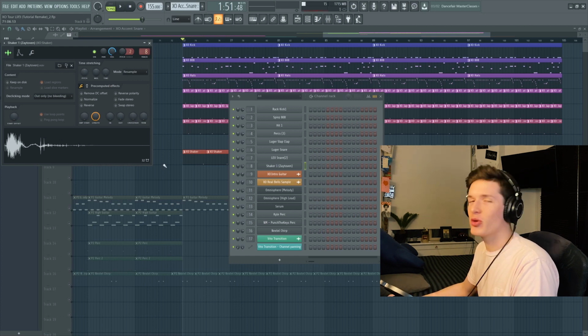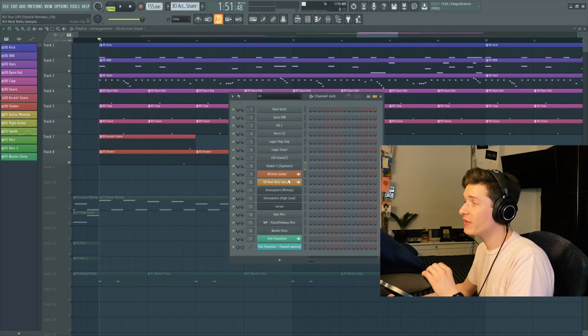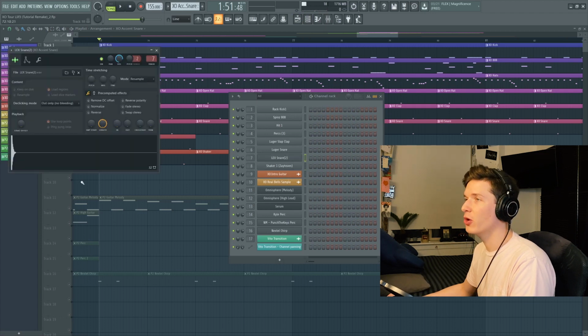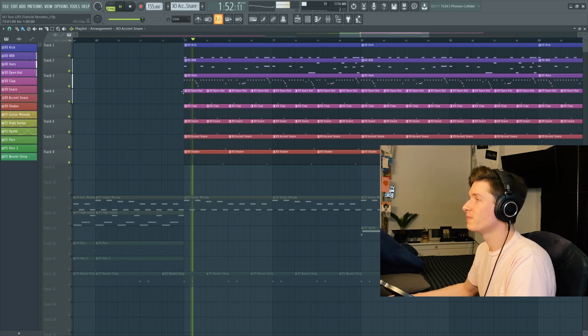This is a classic shaker. You hear it in all types of trap songs. And finally, I'm going to have a little accent snare, which is playing the and of 4 every 2 bars. I don't know if this is the exact snare in the song, but I think it's pretty close. It's this Lex snare that I grabbed. Altogether, this is what the beat is going to sound like for P2 and EXO Tour Life.